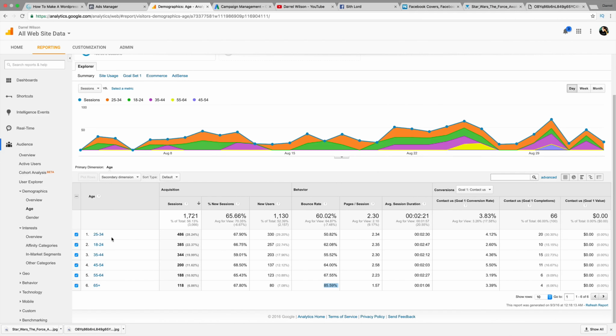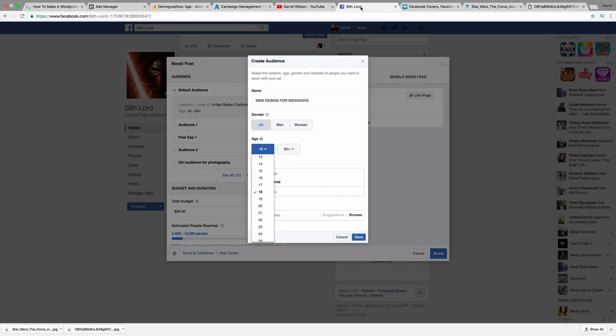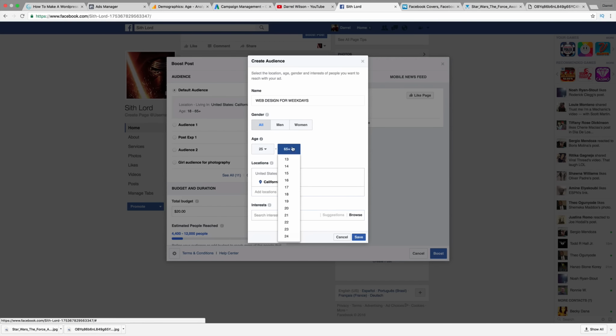So I'm going to go ahead and market to people between the ages of 25 and 34. Oops, sorry, wrong page. So 25 and 34. Okay, so where do I want to market to?